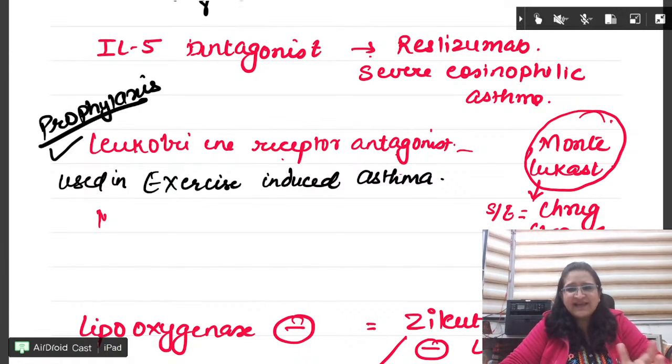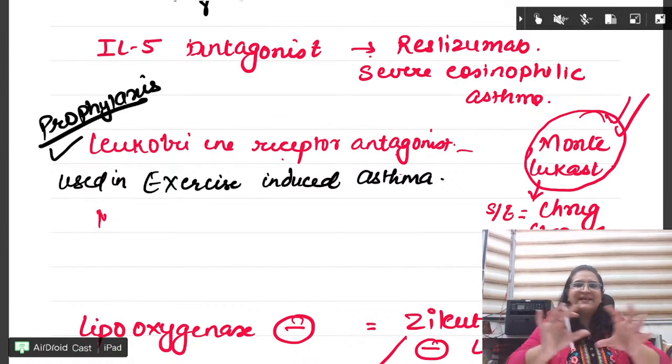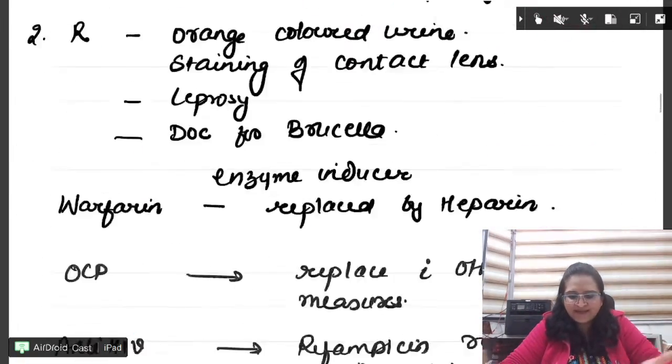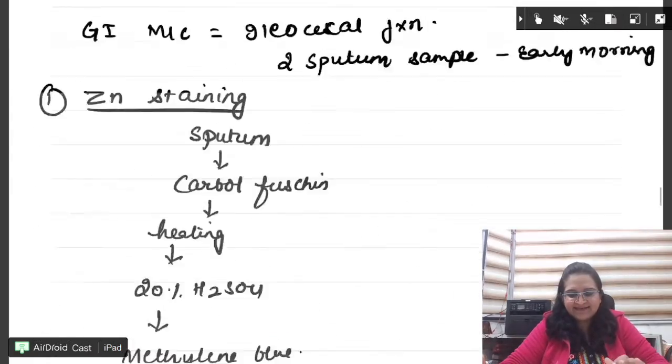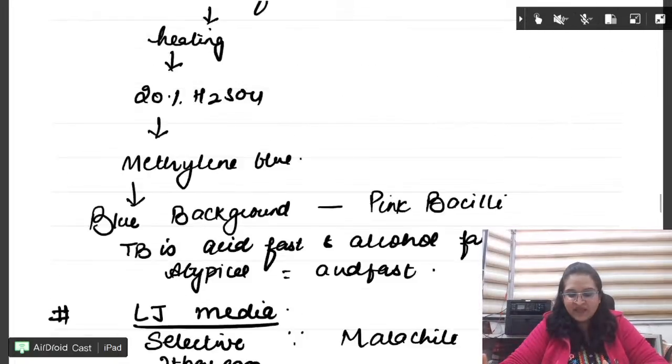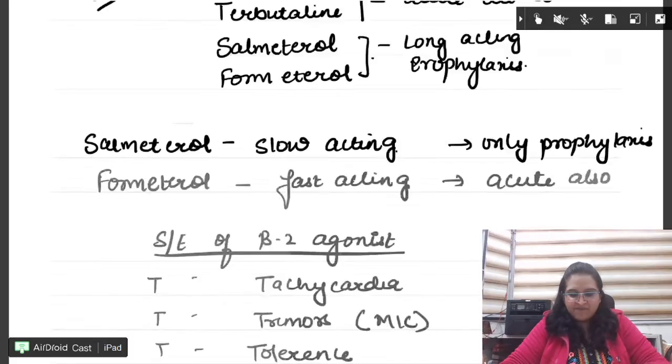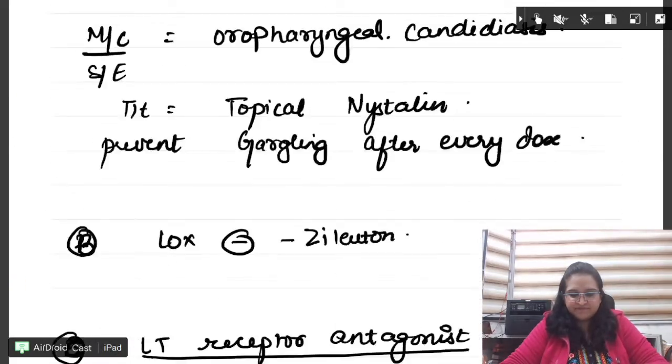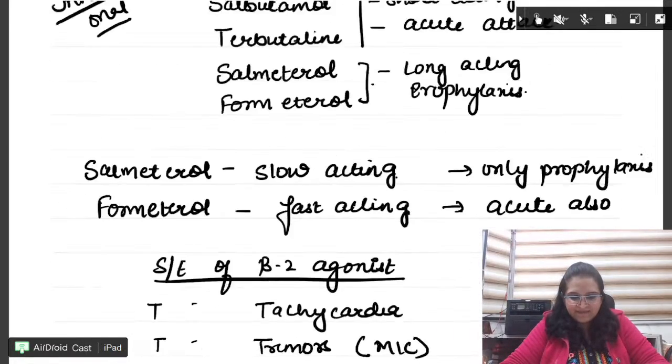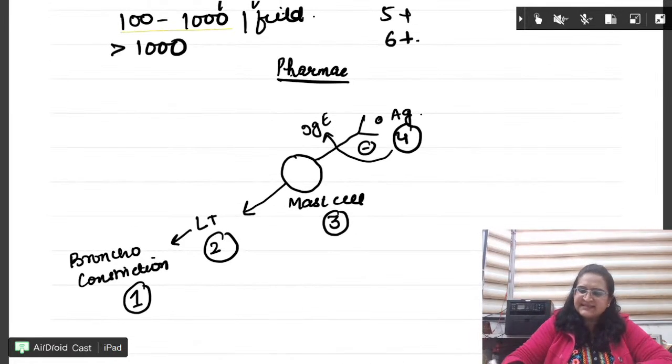Now, ये क्या है? ठीक है, पहले हम Montelukast का, let us see what am I talking about. है क्या ये diseases, drugs and diseases? Let us see. Okay. See bete, see this diagram everyone, and then you will never forget it. Never forget the drugs. See, this is your mast cell. Okay, for asthma we know it is,